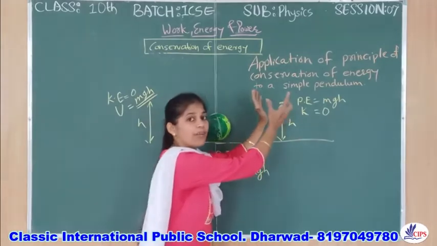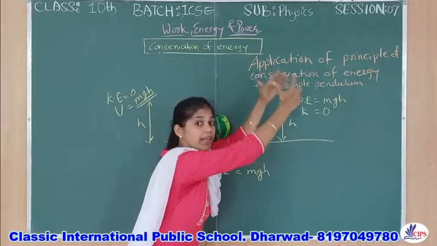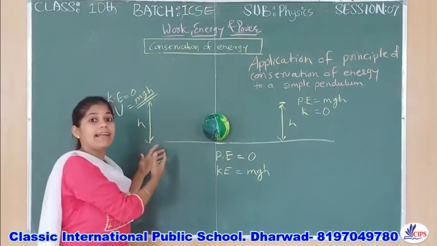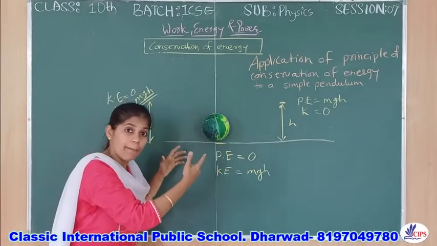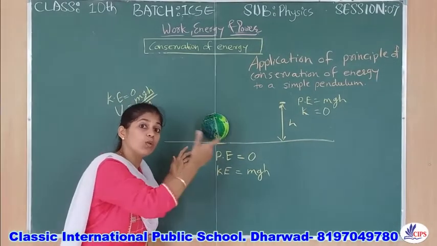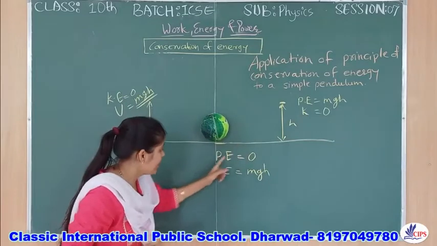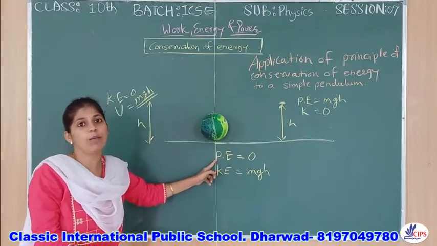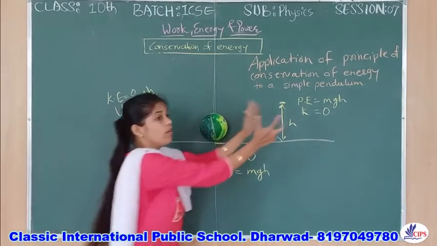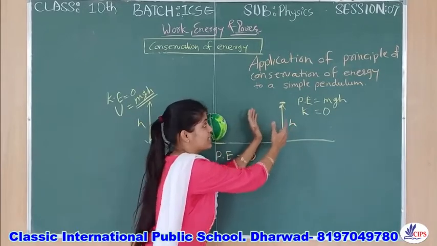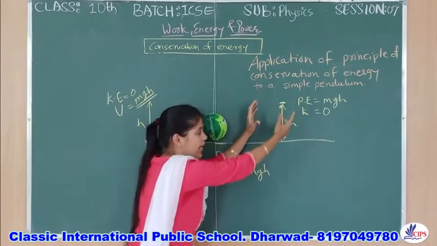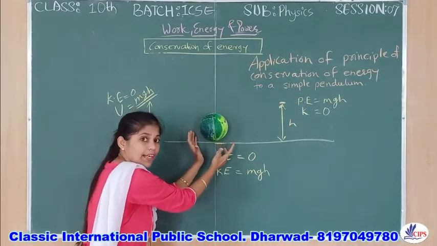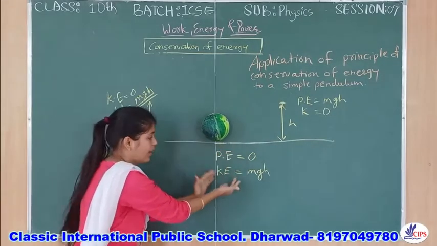This maximum potential energy will bring it again to kinetic energy. At that time what will happen? Energy forms will only convert, and here potential energy will decrease, because the full potential energy it has gained at this position will convert completely into kinetic energy, right?